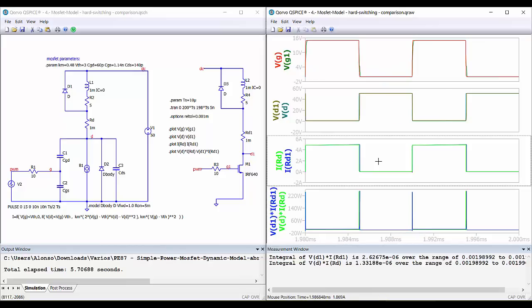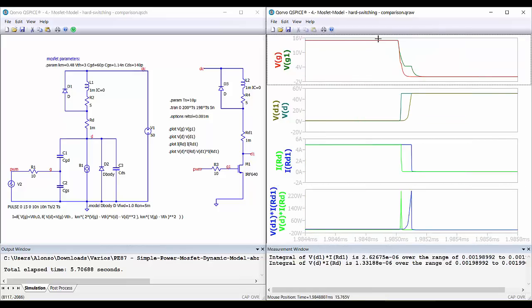Let's take a look at the other process, the turn-off process. Again, we can see some differences. The time constant here is much slower. But again, the model is simple and we can also understand with it the switching behavior of the transistor, and we will see this. We will use this model in future videos to understand the switching process in MOSFET transistors.